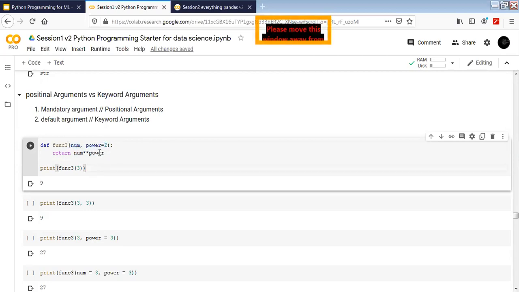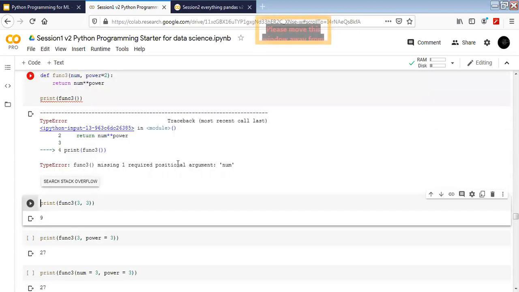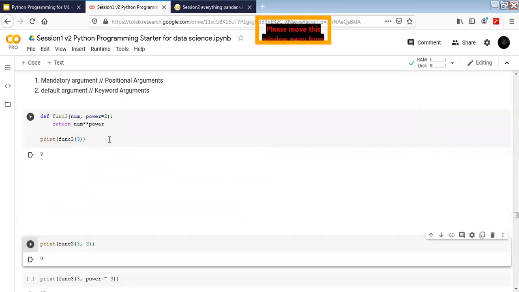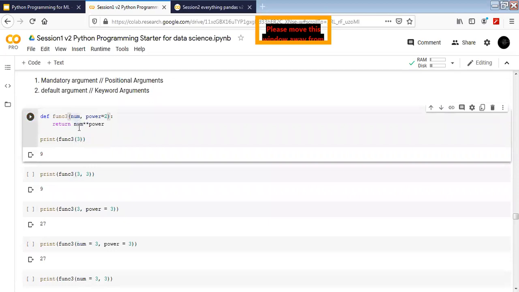So what's going to happen here is it's always going to take power equal to 2 unless I modify it, unless I change it. It's returning the number and then power on top of it. If I execute it and just give 3, which is mandatory, I have to give 3 here, otherwise it won't work. For example, if I leave it empty, I'm going to get an error that for the number you have not given any parameter. So it's going to return an error.